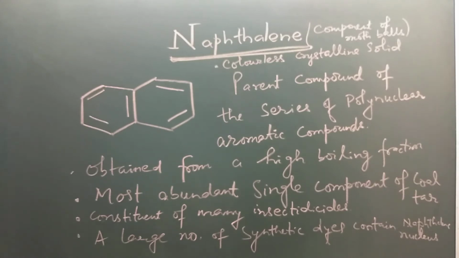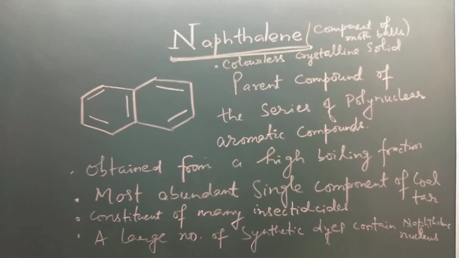So naphthalene is an aromatic compound because it obeys Huckel's rule. It is cyclic, planar, conjugated, and obeys the 4n plus 2 pi rule of Huckel's. Therefore naphthalene is an aromatic compound, and it is the parent compound of the series of polynuclear aromatic compounds,